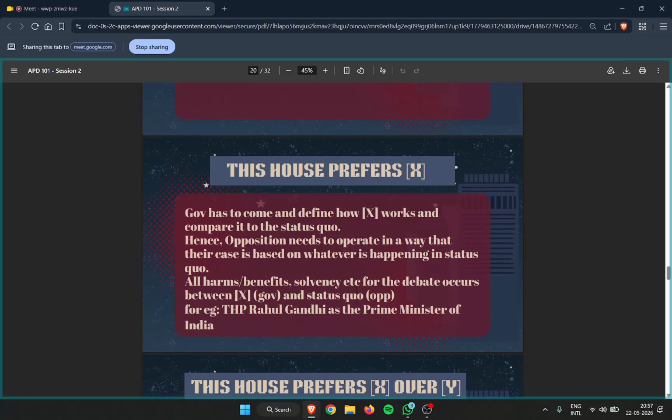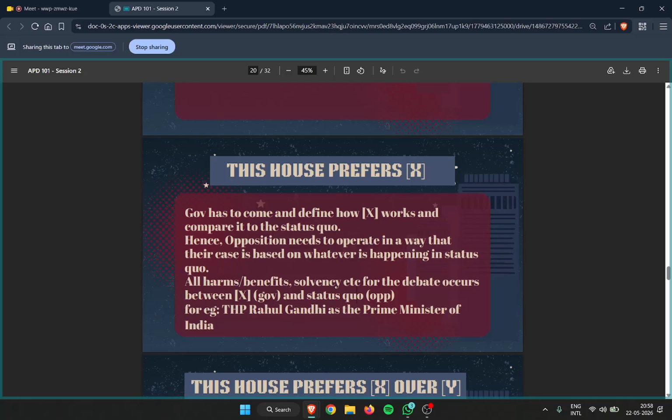So yeah, this house prefers X. In this type of motion, you just go ahead and raise a clash with the status quo. That is to say, they have to raise a clash on the existing norm in society. You prefer X thing to happen over what's already happening in the status quo. And our burden is to defend the status quo and tell why the preference of X is certainly going to be very bad on a comparative, and how you can generate better value in status quo.